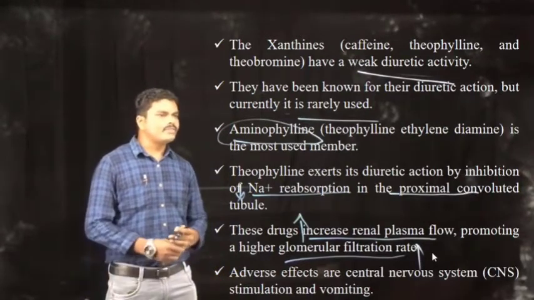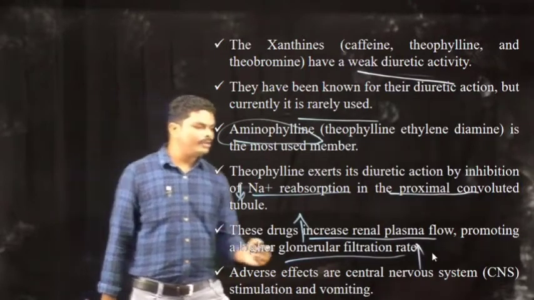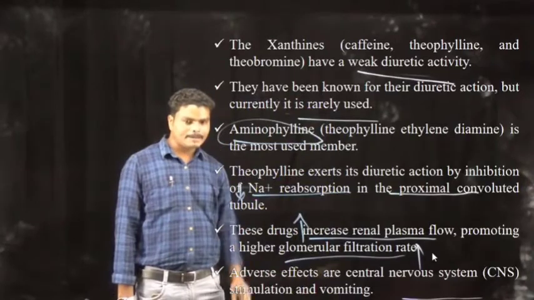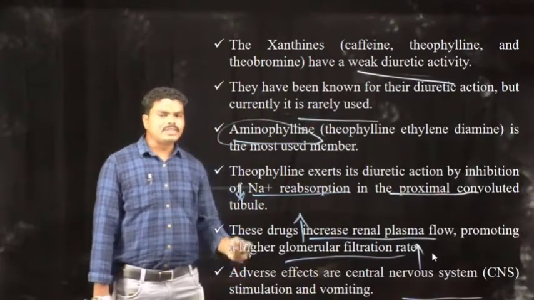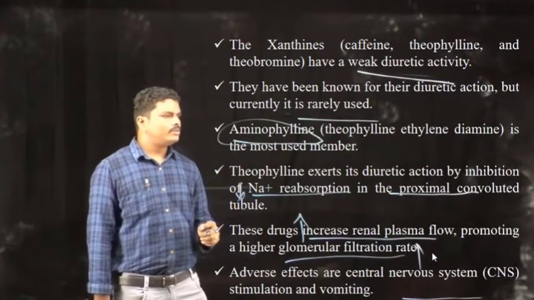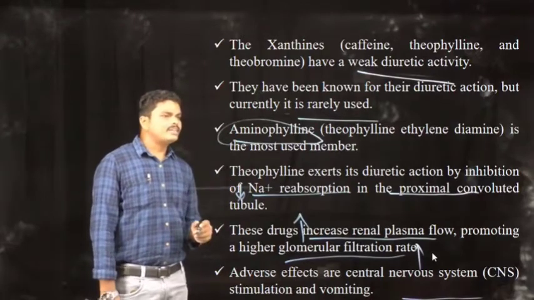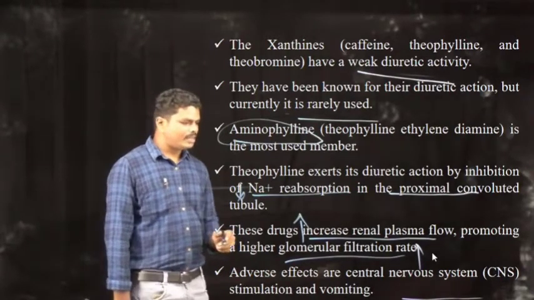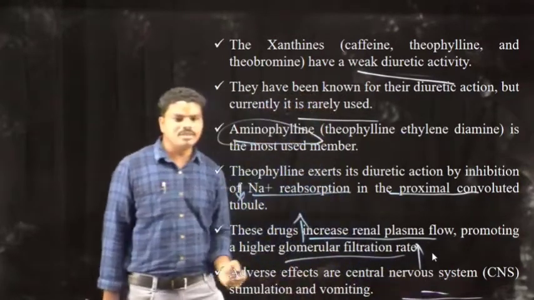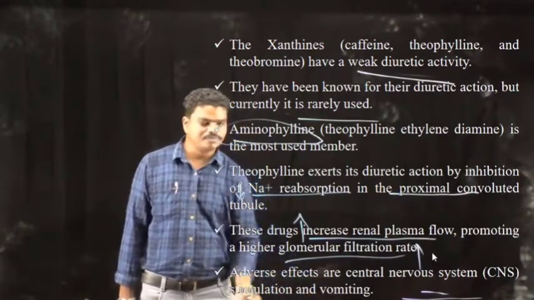And when you look at the adverse effects of this class of drugs, they act on the central nervous system, thereby it stimulates. The purine and xanthine derivatives have adverse effects like stimulating the central nervous system and also producing a vomiting sensation.